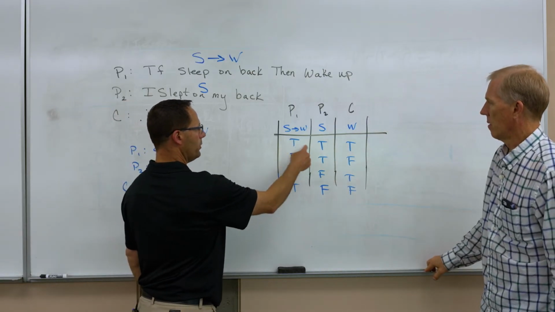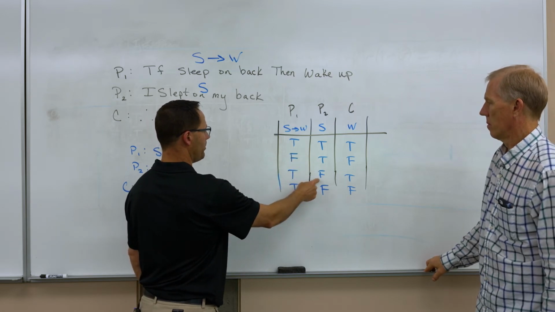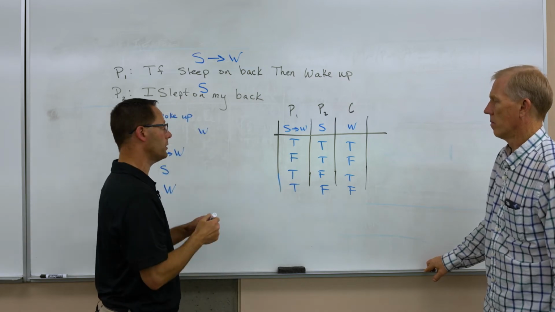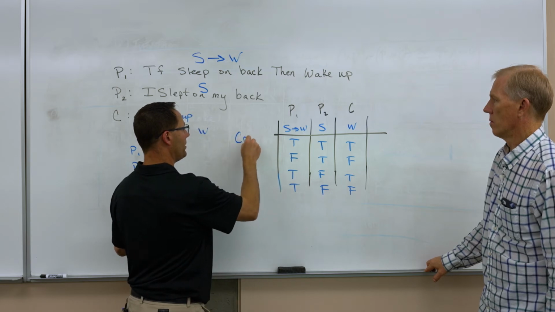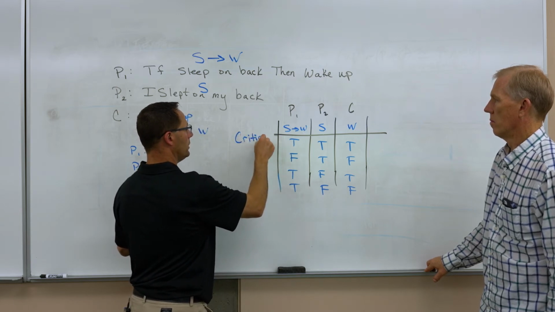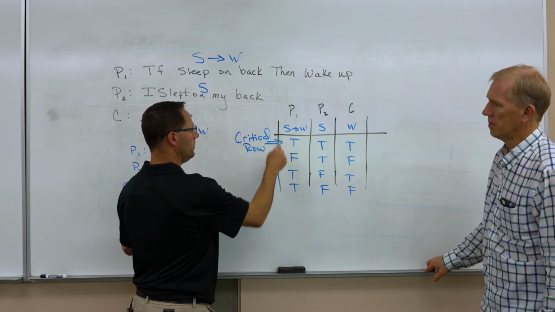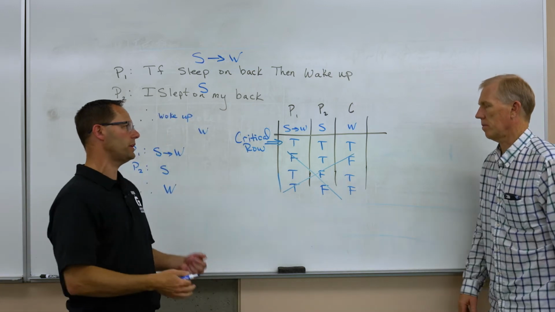My premises are both true. My premises are not both true. My premises are not both true. And my premises are not both true. So the only critical row in this argument is this one. And you don't even have to worry about the other rows. So a critical row is defined as a row when your premises are true. And none of these are critical rows. I needed them because I needed to know they didn't work.